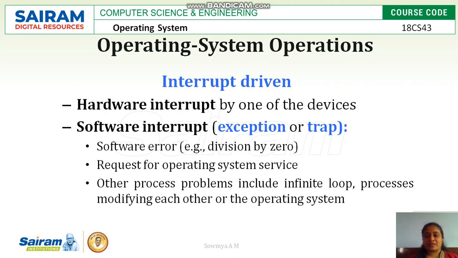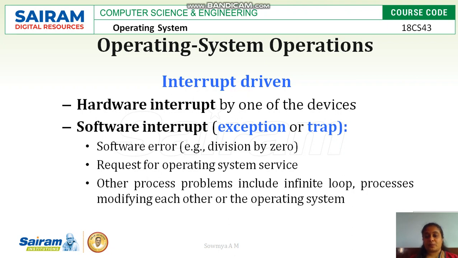Software error means, based on the operating system, if a software which is executing has some error, for example divide by 0, it is the operating system's responsibility to handle those. Requests for operating system services are given by software interrupts called exceptions. Each and every request is served by the operating system.